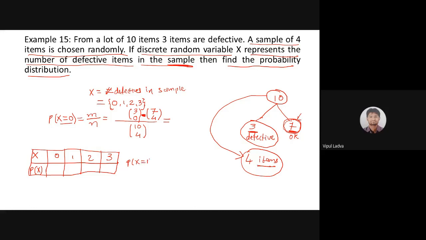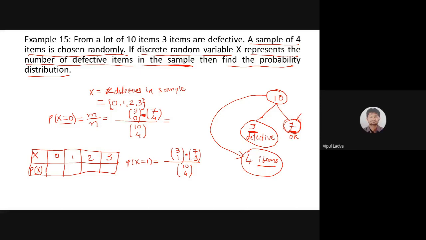What should be the probability if my x equals 1? What should be my denominator? It will be the same, the denominator will remain the same. Perfect, 10C4. What should be in the numerator? 3C1. Perfect. 3C1 and multiplication 7C3. Perfect. It becomes C1 in place of 0. 3C1 7C3. What will it be? Who is speaking?